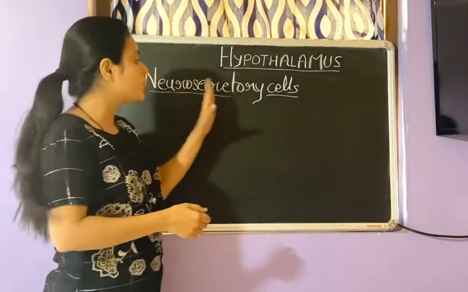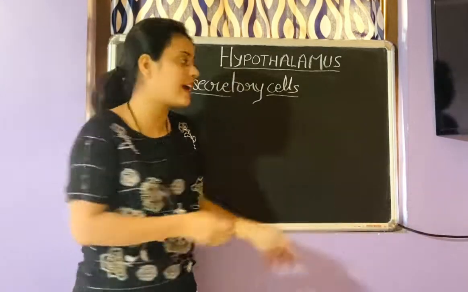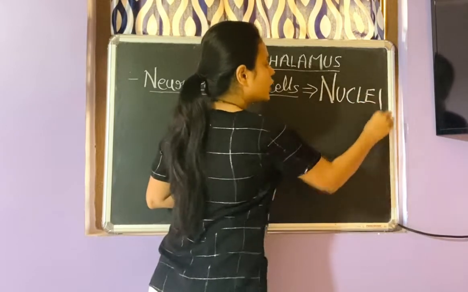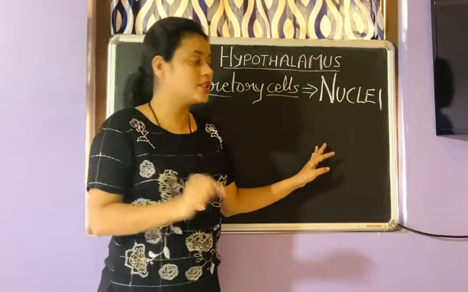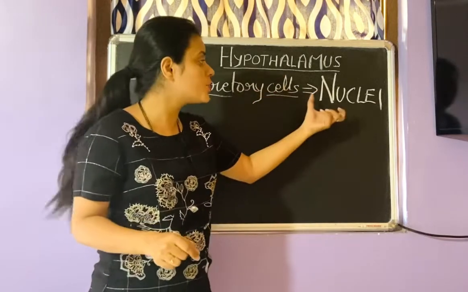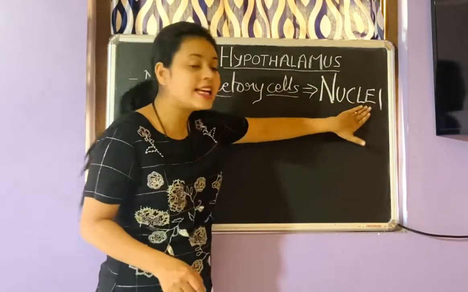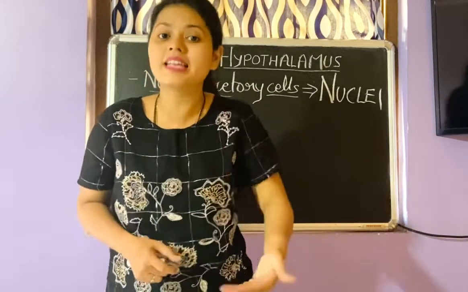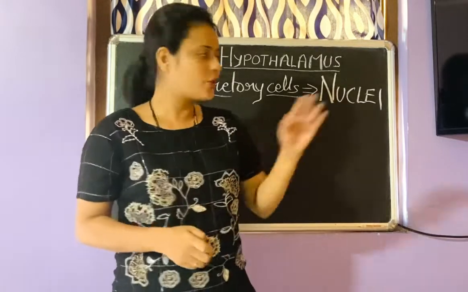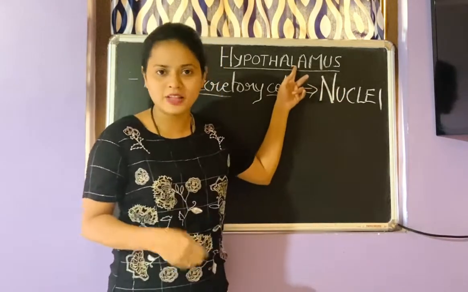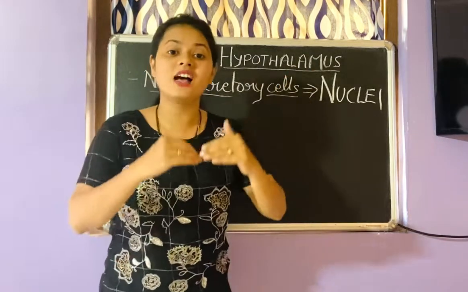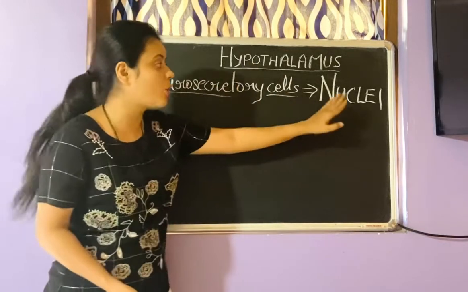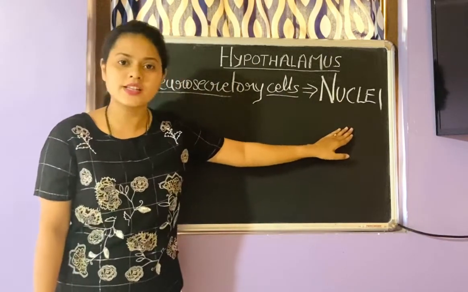Neurosecretory cells are commonly called nuclei. So remember students, neurosecretory cells are also called nuclei, and these nuclei or neurosecretory cells are producing chemicals called hormones. So hormones are secreted from hypothalamus, that's why it's an endocrine gland. The cells producing these hormones are the neurosecretory cells called nuclei.